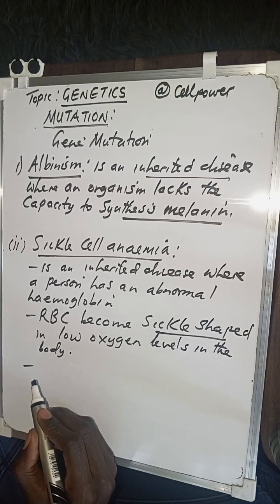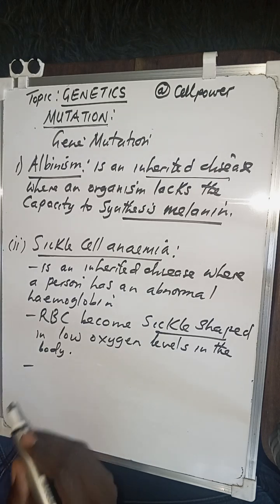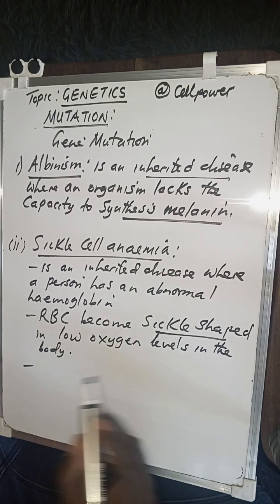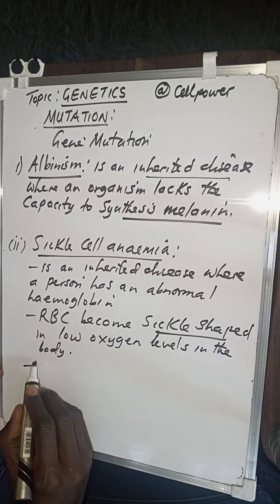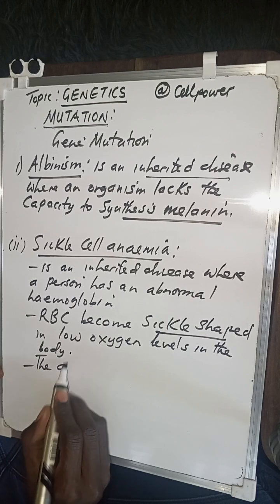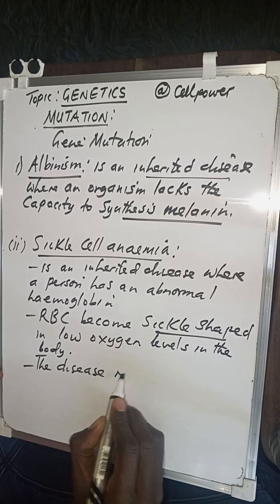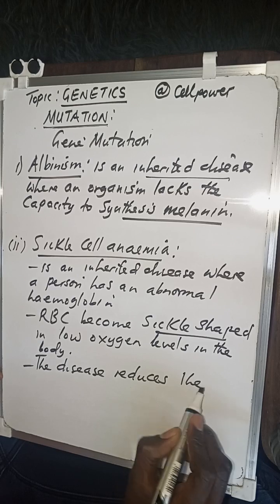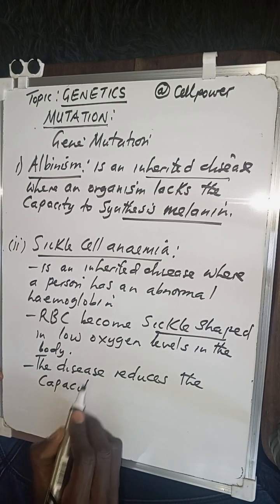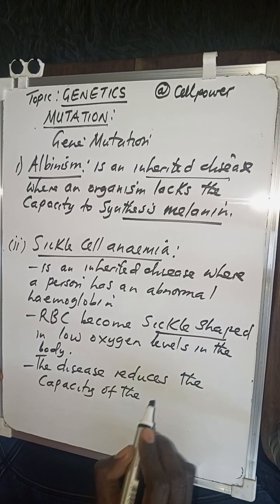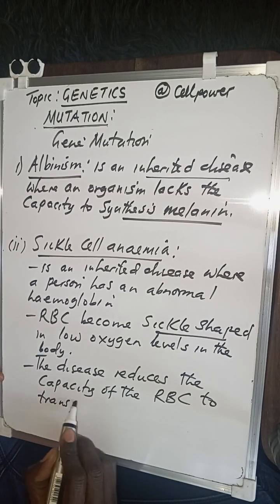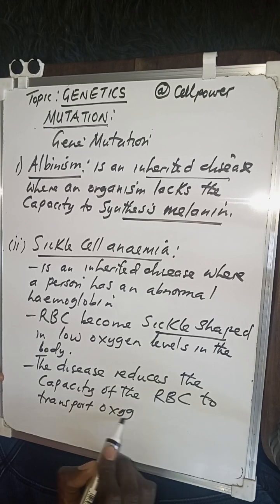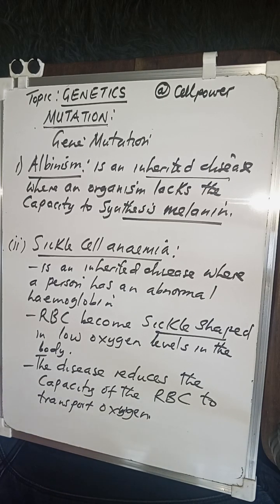Now, what you need to remember is that the disease reduces the capacity of the body to transport oxygen. Why? Because the red blood cells have become sickle shaped. So we can say the disease reduces the capacity of the RBC to transport oxygen.